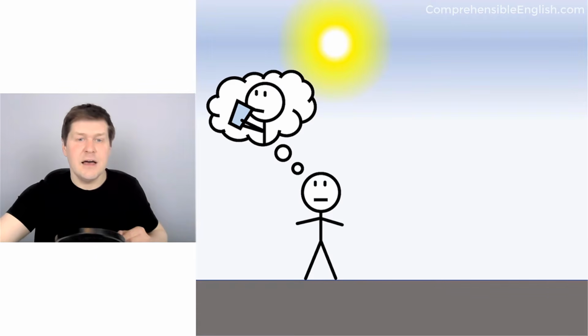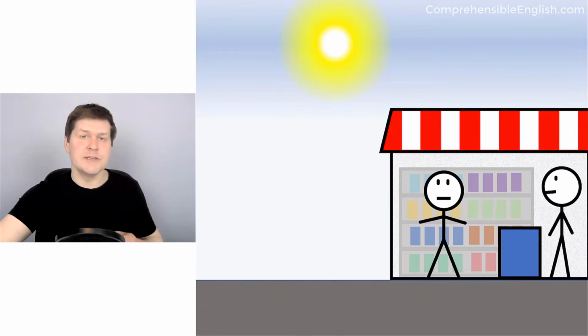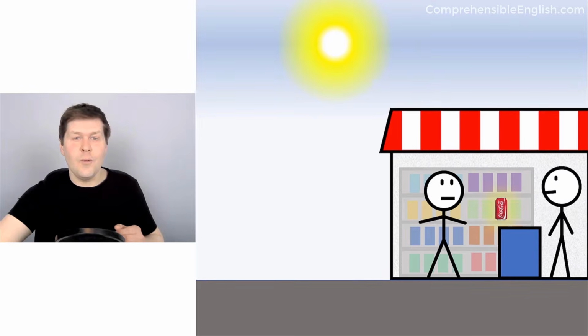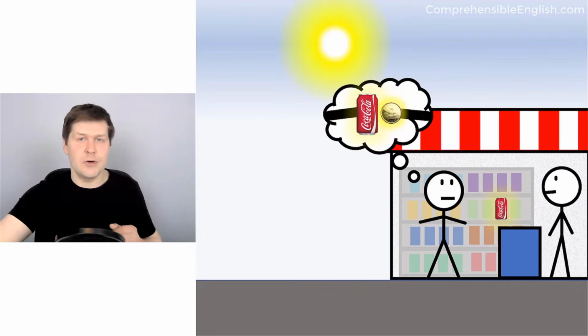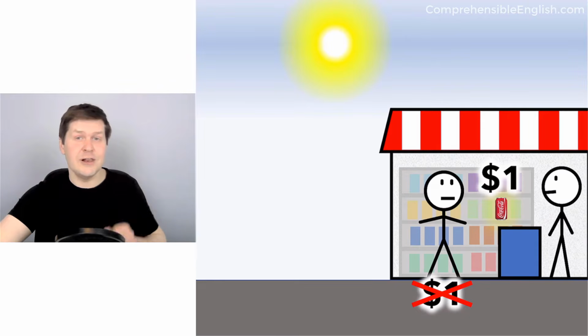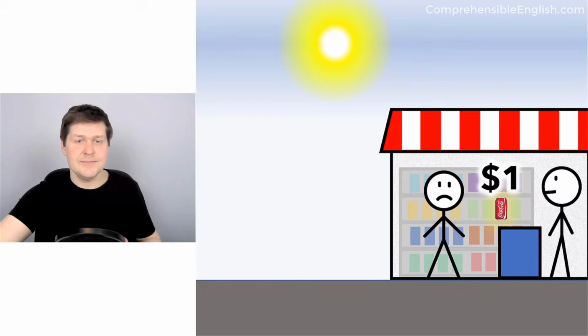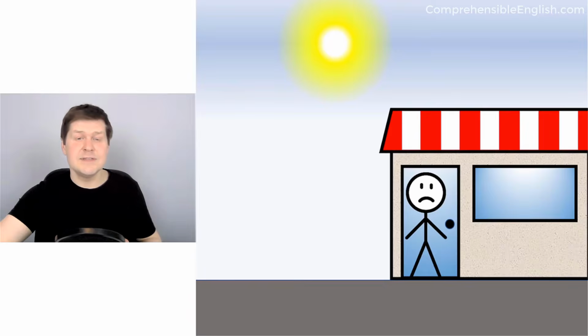He sees a store. Tim goes into the store. Tim sees a can of Coca-Cola. Tim wants to buy the Coca-Cola. The Coca-Cola costs $1, but Tim does not have $1, so Tim cannot buy the Coca-Cola. Tim is sad. Tim leaves the store.